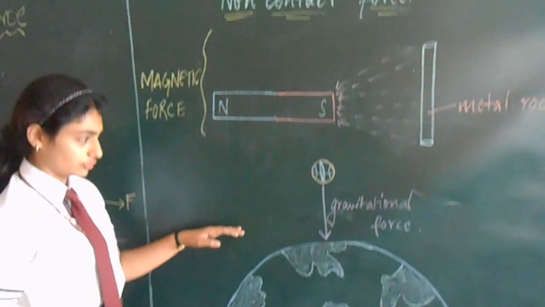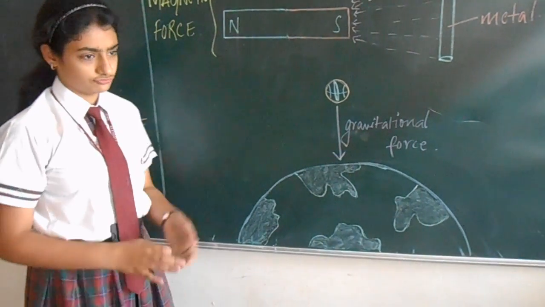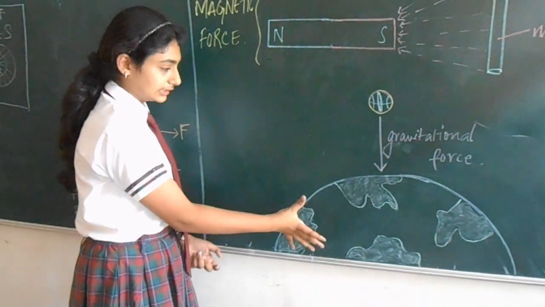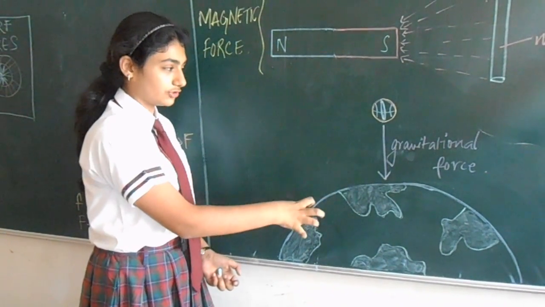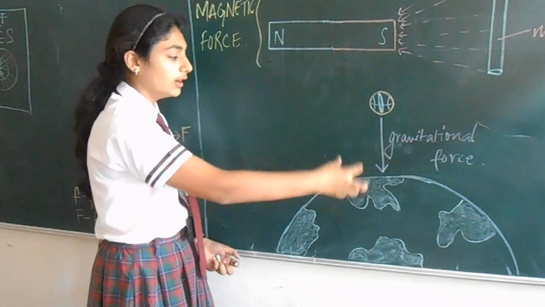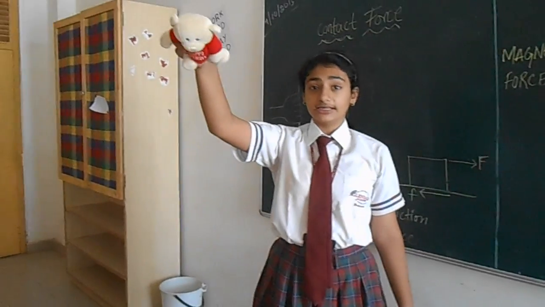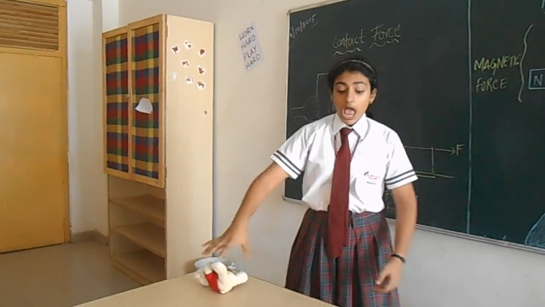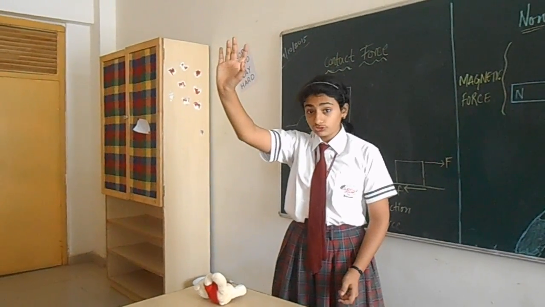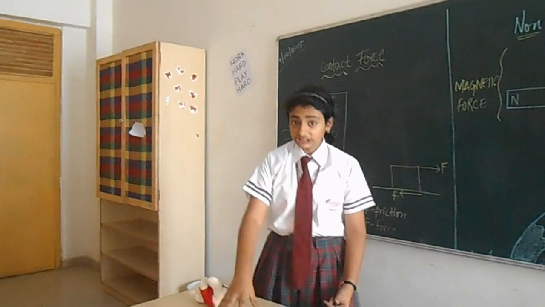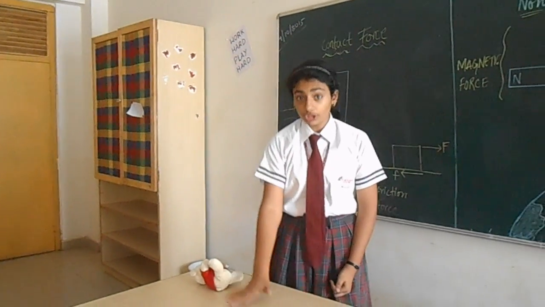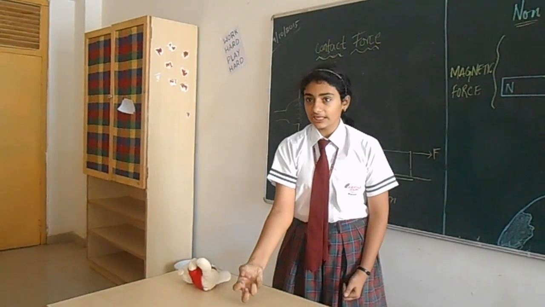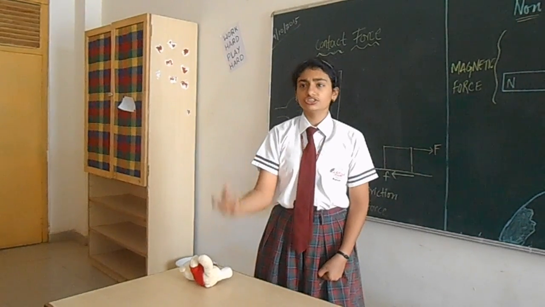The second type of non-contact force is gravitational force. Here, the earth is exerting some amount of gravitational force on this ball and pulling it down. Now I'll illustrate this property. When I'm leaving this down, I'm applying no force to push it down. There's an external force applied from the earth to pull it towards itself. This is called gravitational force.